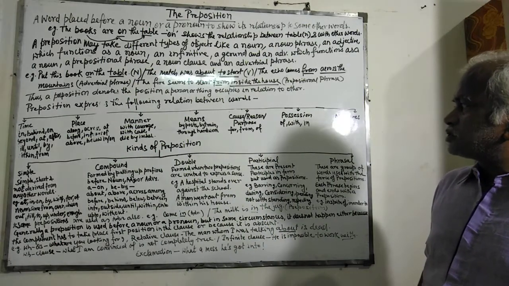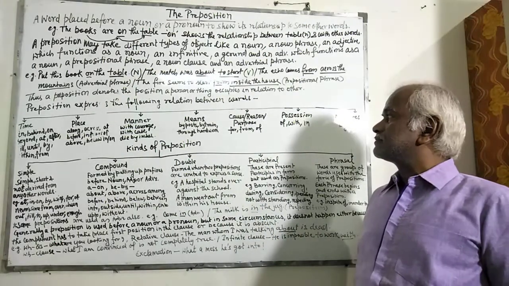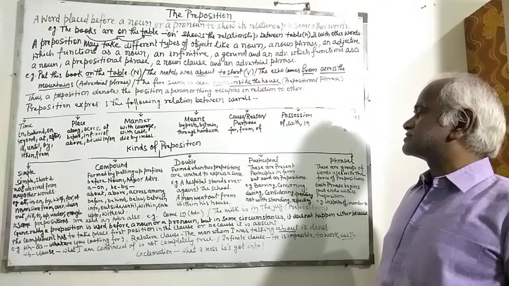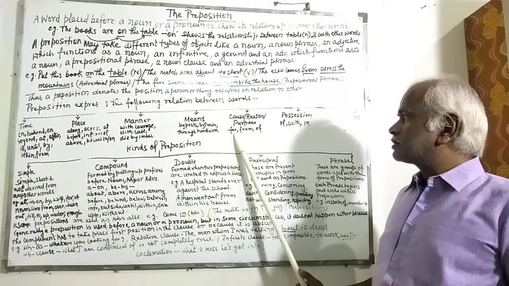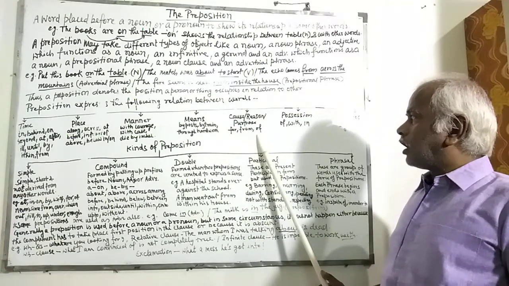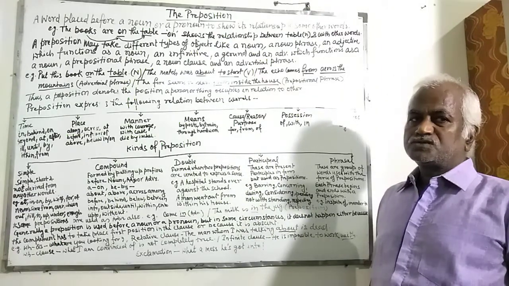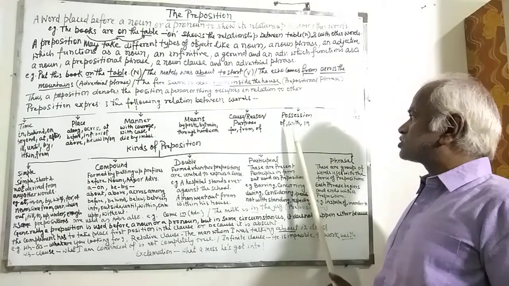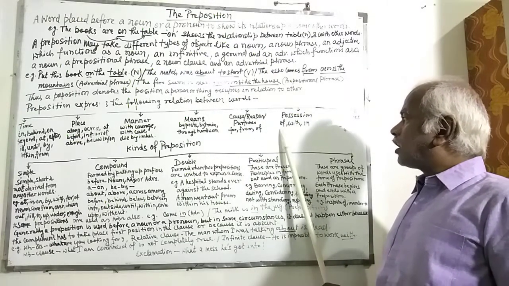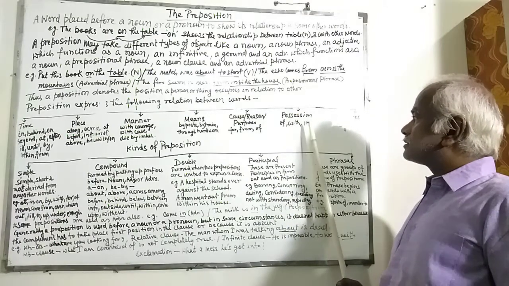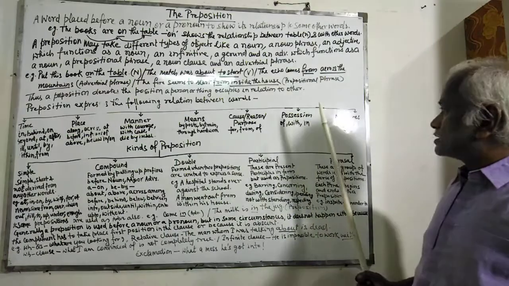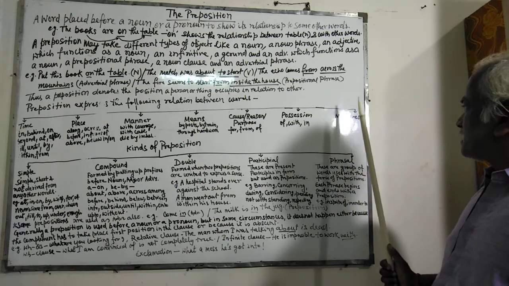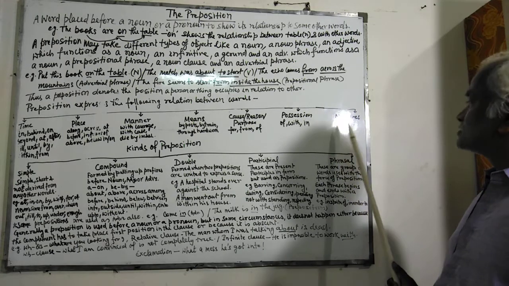Then prepositions expressing cause, reason or purpose are for, from, of. The next one is prepositions expressing possession are of, with, in. The last one, prepositions expressing measures are, is, by.